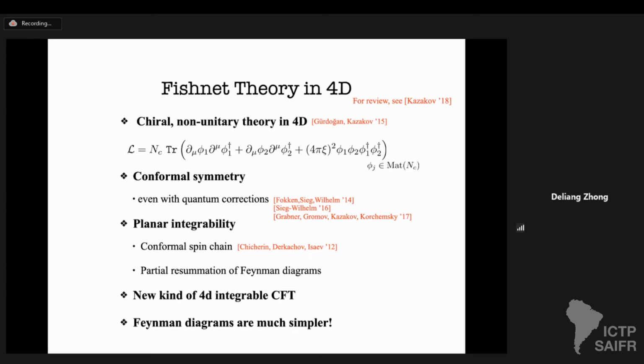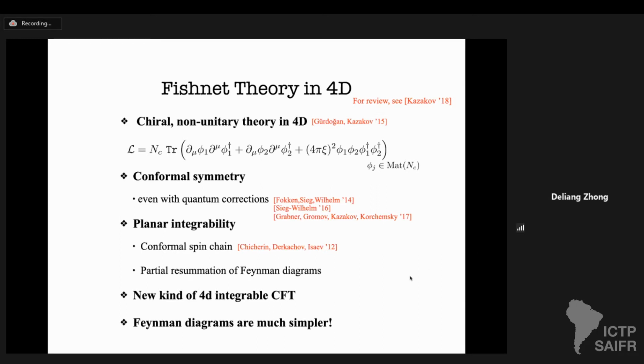The Fishnet theory inherits most of its nice properties from its higher dimensional parent, the N equals 4 super Yang-Mills. Namely, first, we can prove directly from diagrammatics that the theory is conformal and is robust against quantum corrections. Of course, there are some subtleties concerning double trace counterterms, but they are irrelevant to today's talk. If you're interested, you can refer to these references.